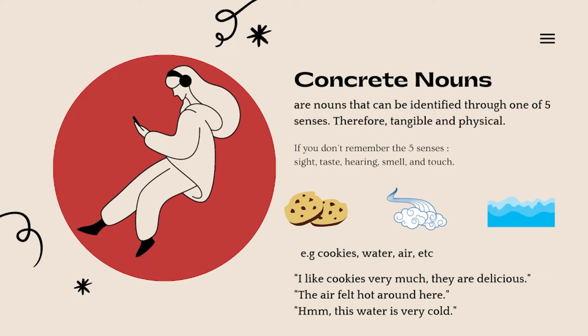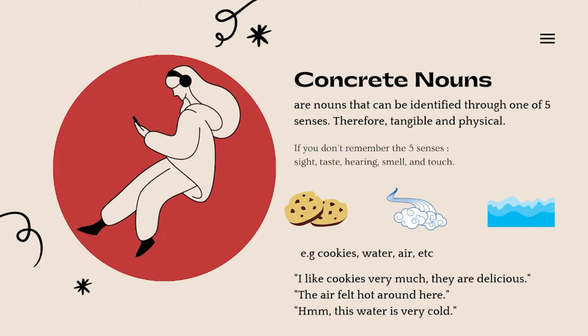And then, the air feels hot around here. The air is a little bit tricky. Air, we cannot actually see the air, but we can feel the air. The air felt hot. We know for sure that the air in this sentence is hot, so we can actually feel it.